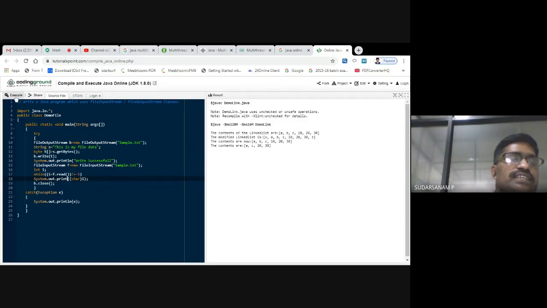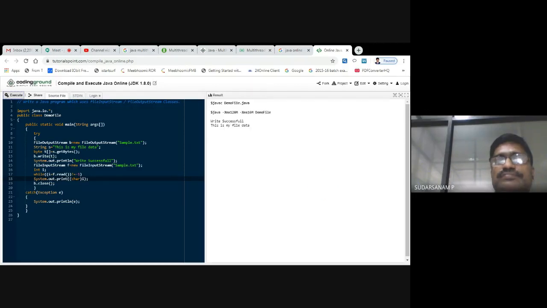Now let us see this. I'll run this program and see how it works. Write is successful, because after this is my file data, after writing into that file, System.out.println write is successful.